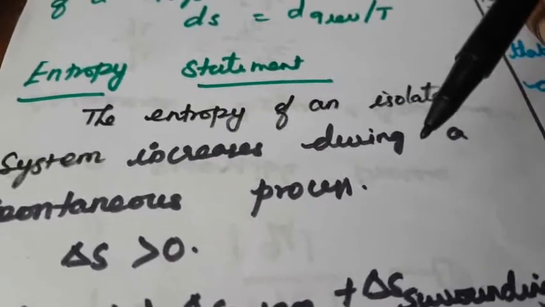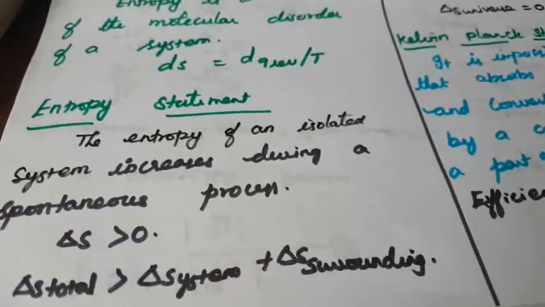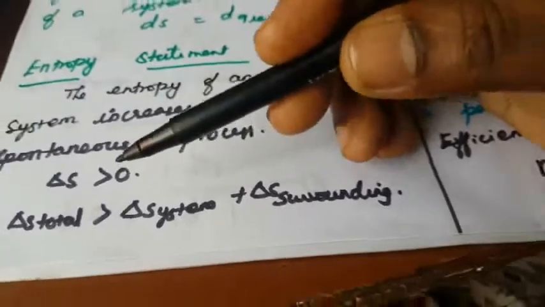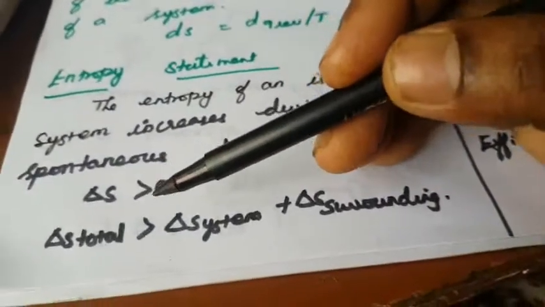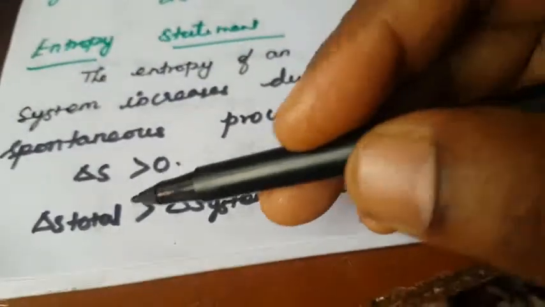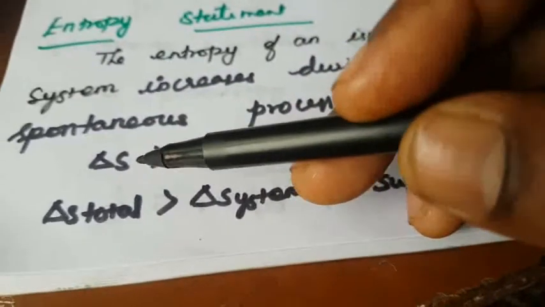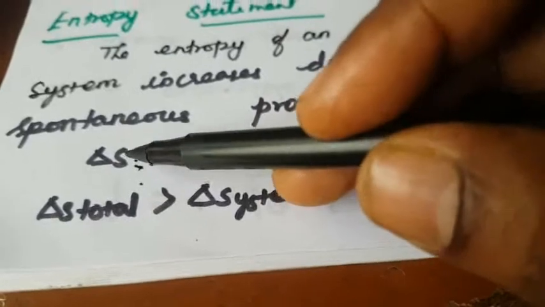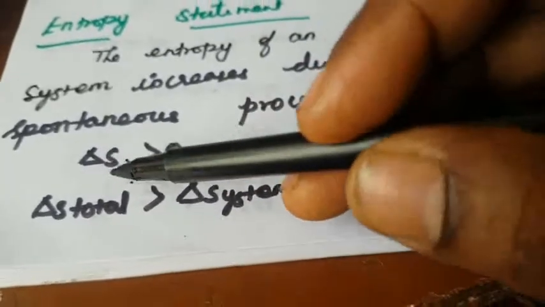For a spontaneous process, delta S is greater than 0. What is meant by delta S? Change in entropy. How do we measure and represent entropy? That is S. Okay, so you understand what entropy is? Yes, it is represented as delta S, the change in entropy.